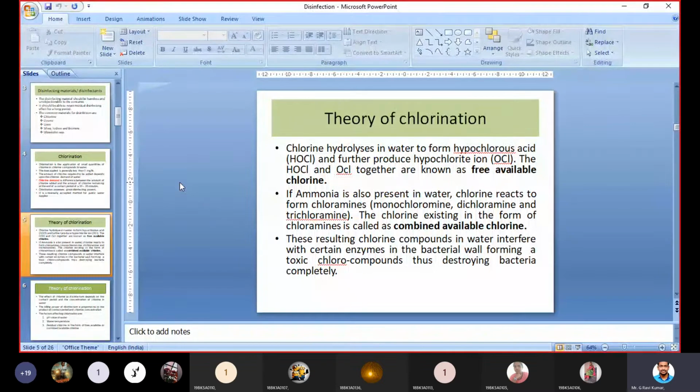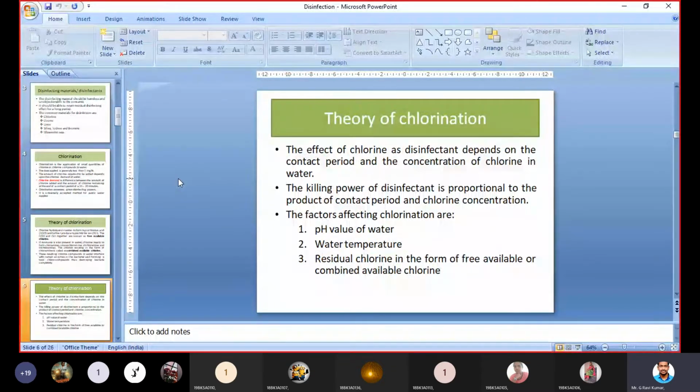The effect of chlorine as a disinfectant depends upon the contact period and the concentration of chlorine in water. We have already discussed this. Mostly a contact period of 10 to 20 minutes should be there. After adding chlorine to water, it should be retained inside a tank for at least 20 minutes. We should not allow that water to leave the tank immediately. At least 10 to 20 minutes of contact period should be there.